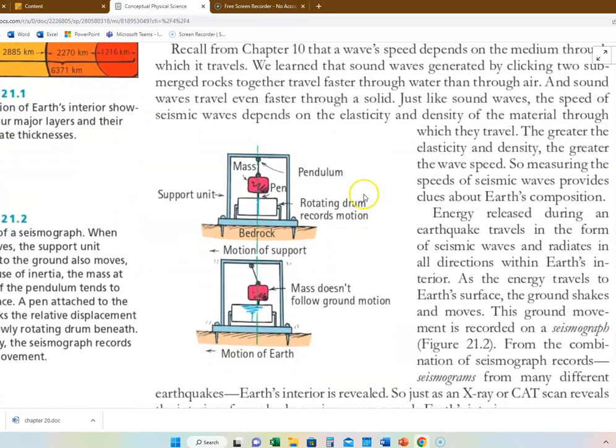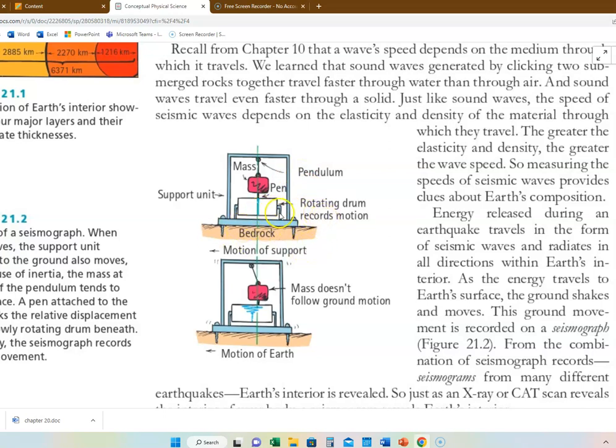Here's a good example of a seismograph. This is actually the very first ones that were made. The idea here is you have a very large mass of something, lead or iron, something extremely dense, and the important thing is that it's hung with a pendulum type of pivot point, so that it can pivot in any direction. That's really important. So what happens during an earthquake?